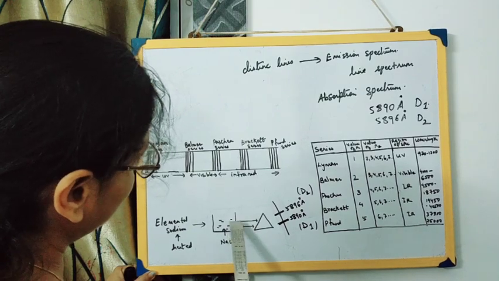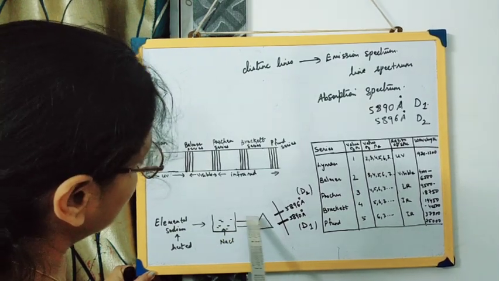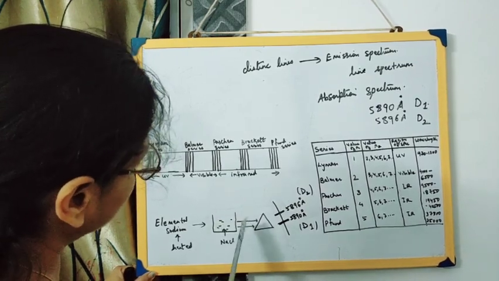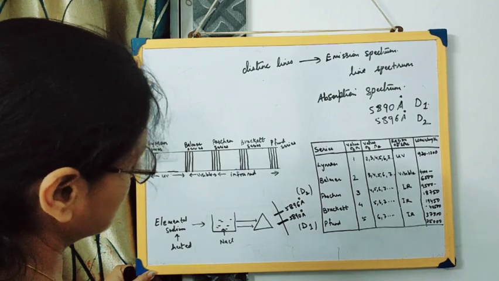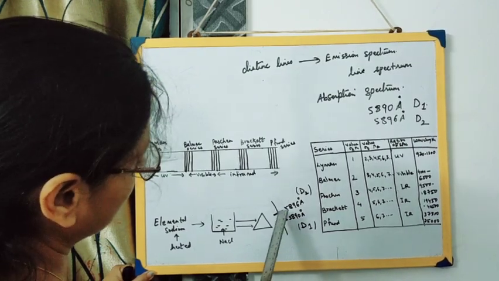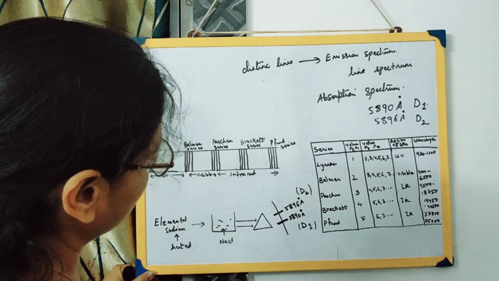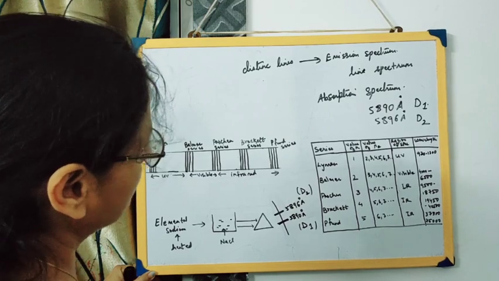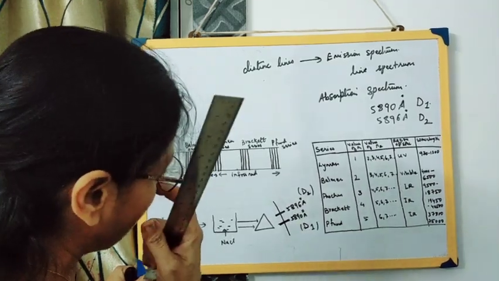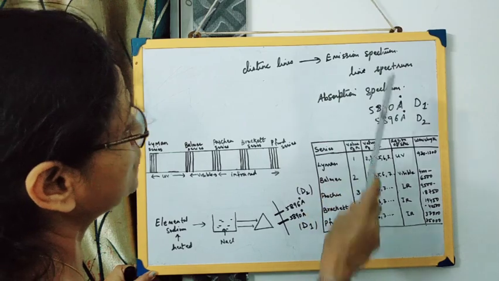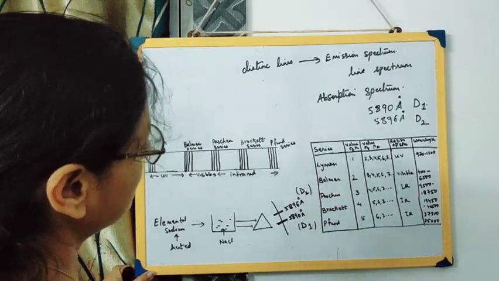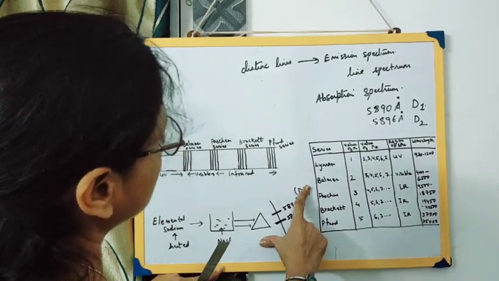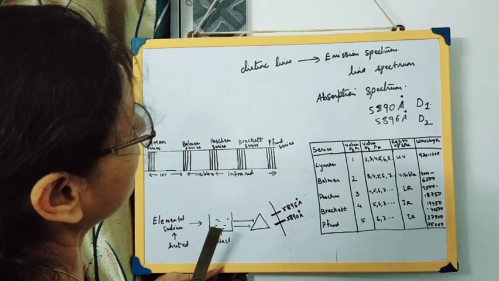The remaining rays will be made to pass through this prism, and we'll find that because of absorption of certain rays in this sodium chloride solution, dark bands will be produced at 5890 angstrom and 5896 angstrom. This type of spectrum where dark bands are formed is called the absorption spectrum. These dark bands are present at the same wavelengths where lines were observed in the emission spectrum.